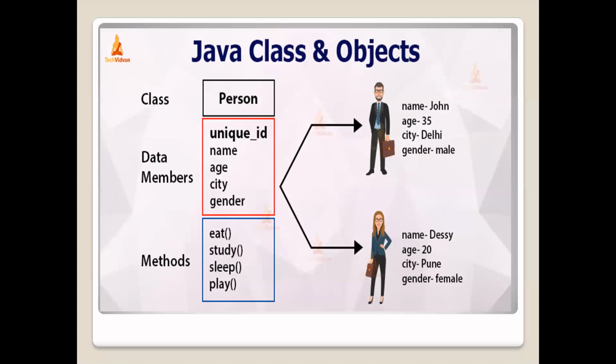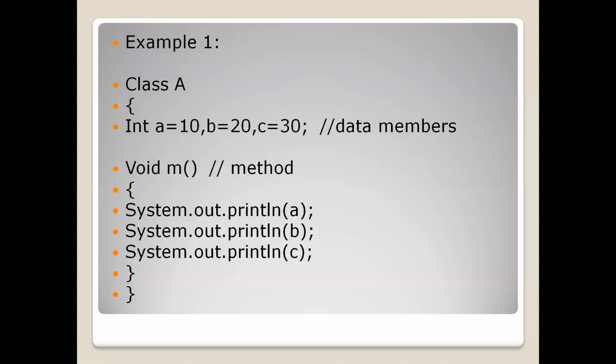So here, by default or by convention, we use small letters as a starting character for method names. While we are defining classes, we use a capital letter. And if we want to define a method, we use small letters. Right, next one. It is an example program regarding a class, right?